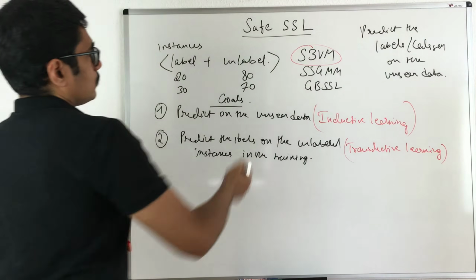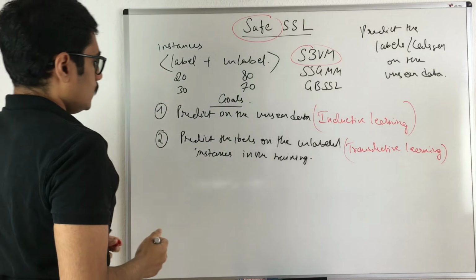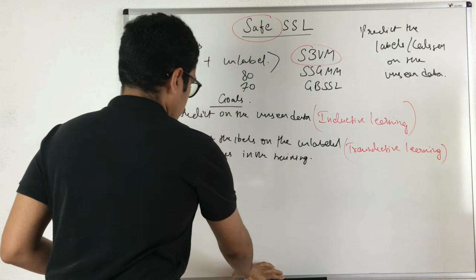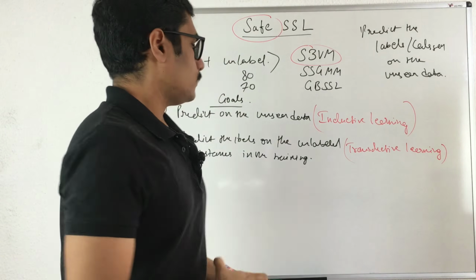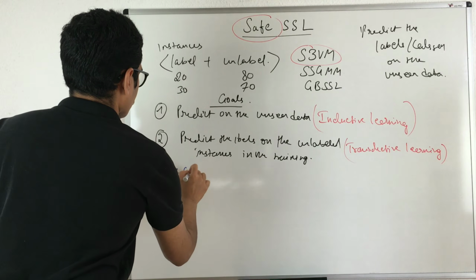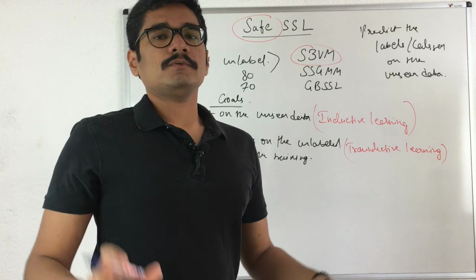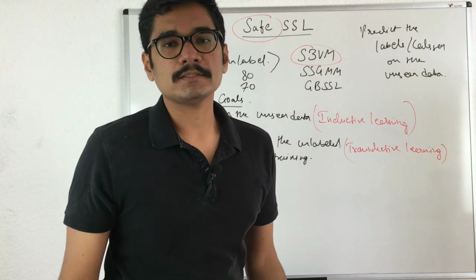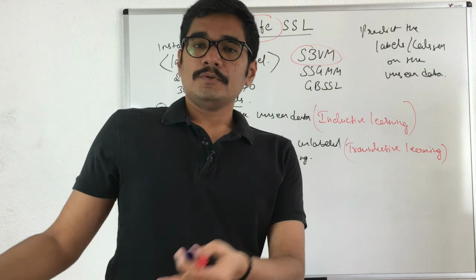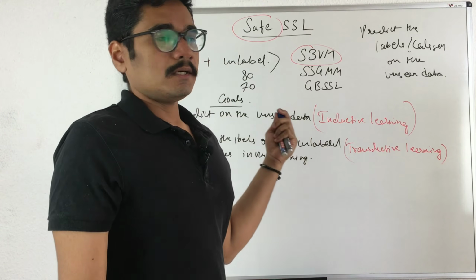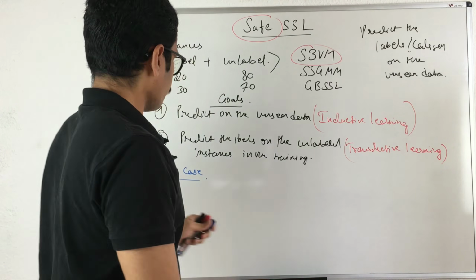Now let's focus on what this safe SSL thing is. For that, I want to give you a problem scenario. Say we are trying to solve a use case, a problem description. Say we want to do image classification. The first question you would ask is why go with SSL. It's a hectic process, rather than using deep learning techniques. We'll see the benefits of using SSL, or why we want to use SSL for image classification.